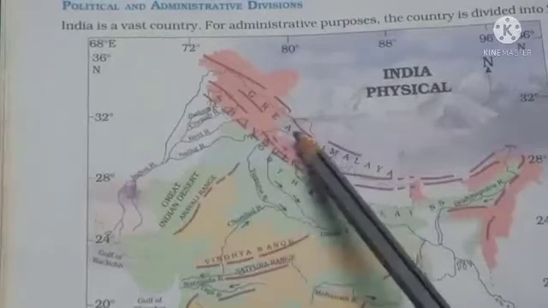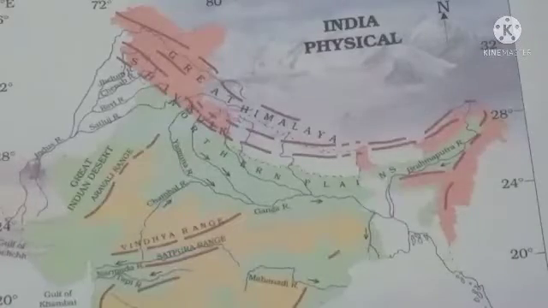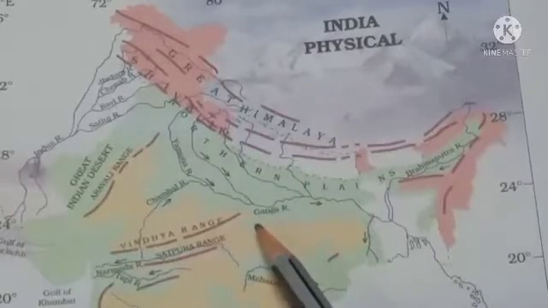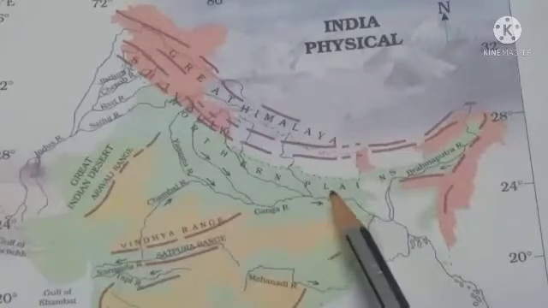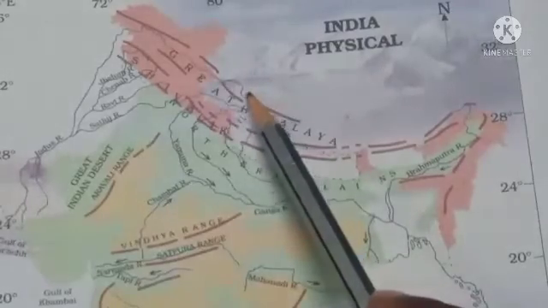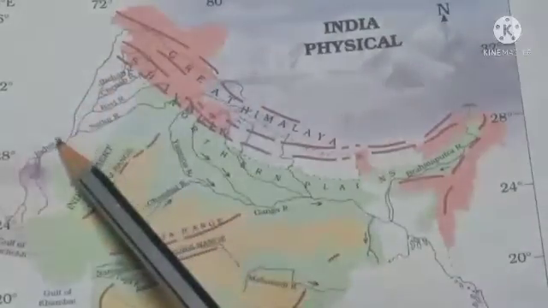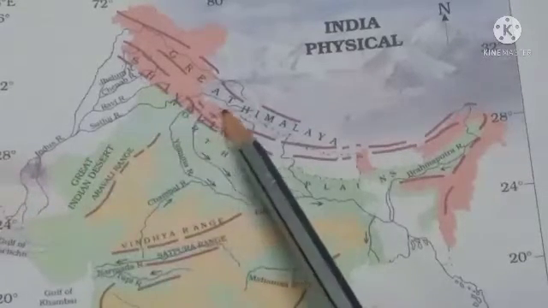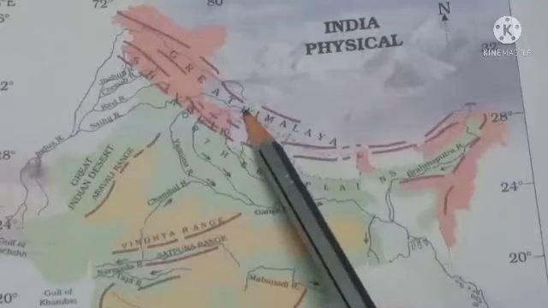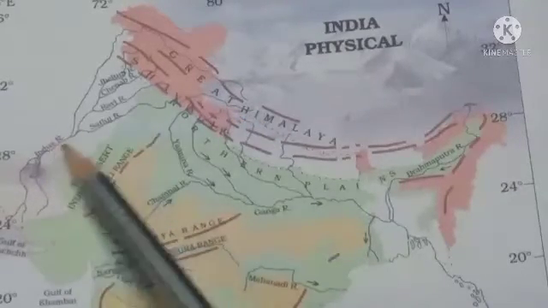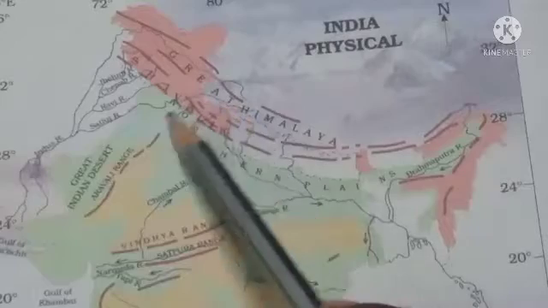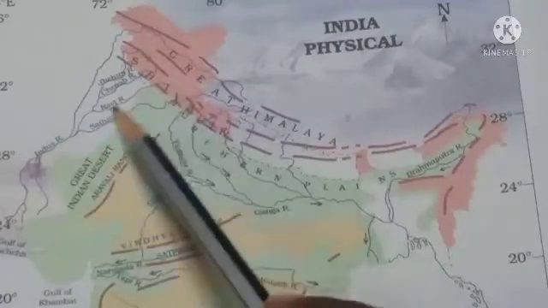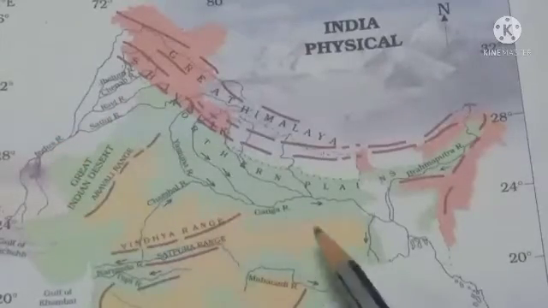See children, here is the index. Now take page number 50. We are going to discuss about tributary. What is a tributary? Here is the main river. We know very well there is river Indus flowing this side. The river that starts from one place and joins the main river is called its tributary. The water that joins the main river is called the tributary.